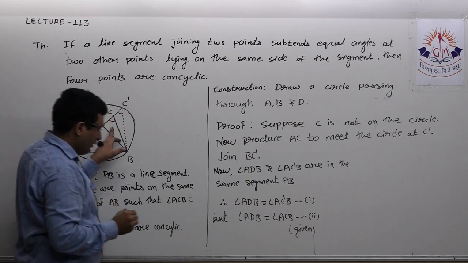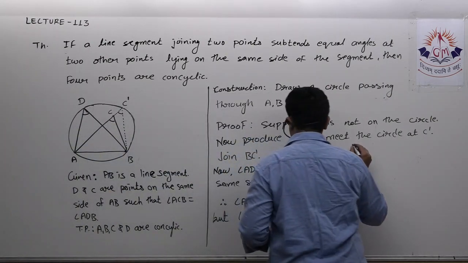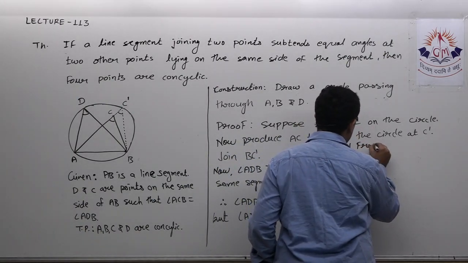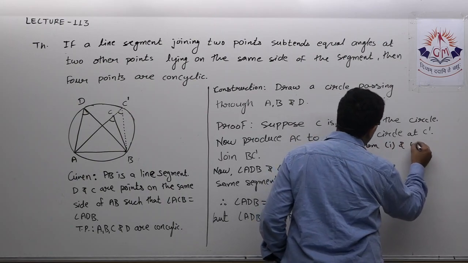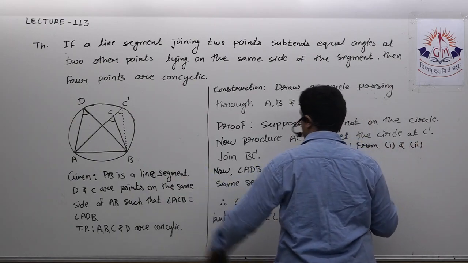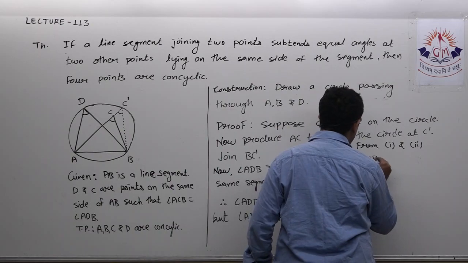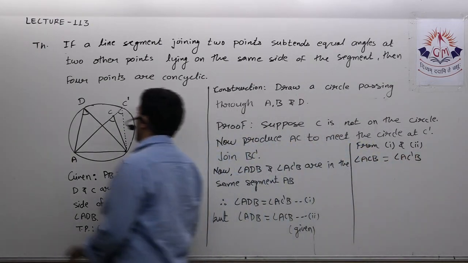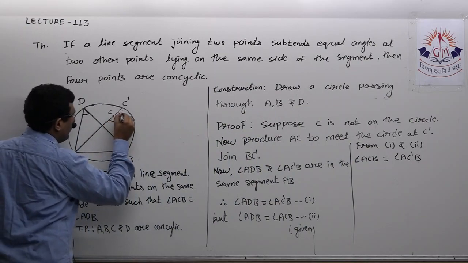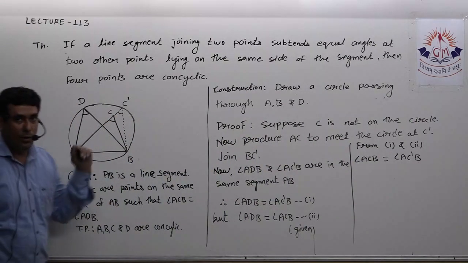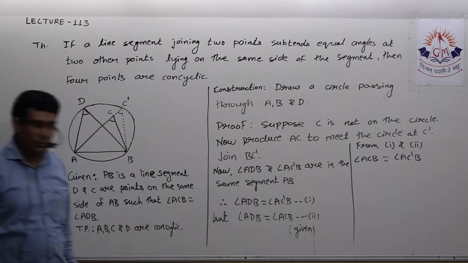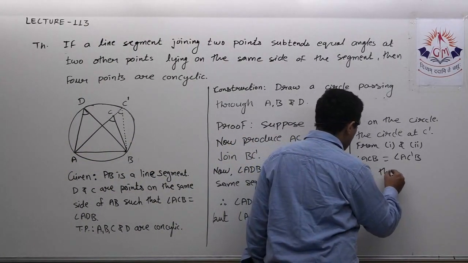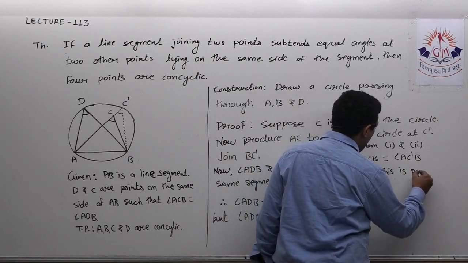From first and second, I can say angle ACB is equal to angle AC dash B. Now see, this angle is equal to this angle. This is possible only if C and C dash coincide.